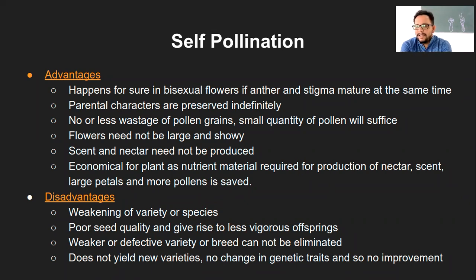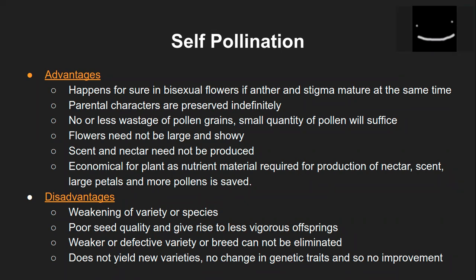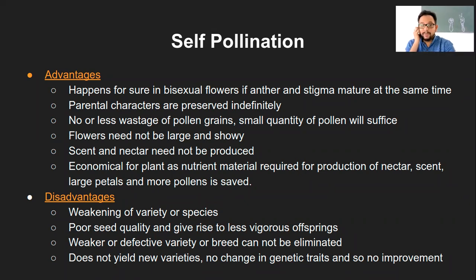So that is similar in analogy to self-pollination. Yes. Then the offspring will also reproduce. Correct. So that is the weaker variety. You keep on passing those weak characteristics through several generations.